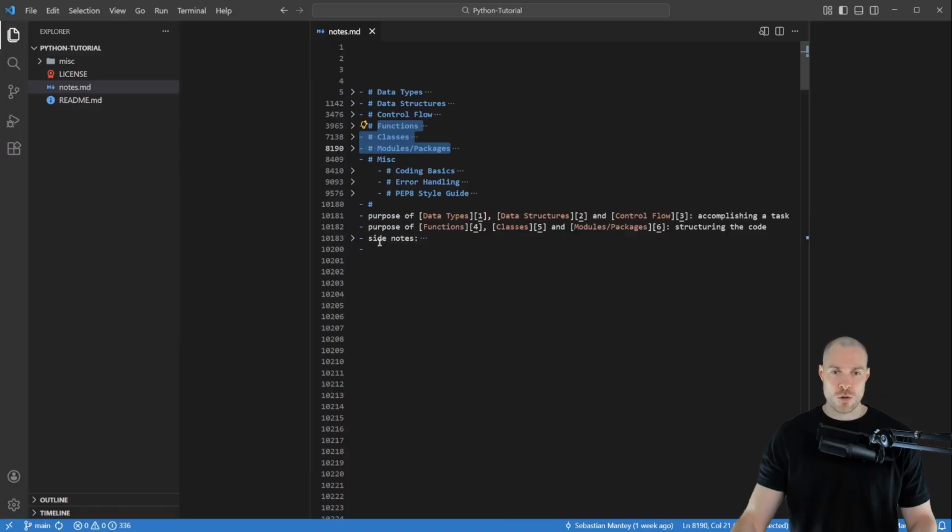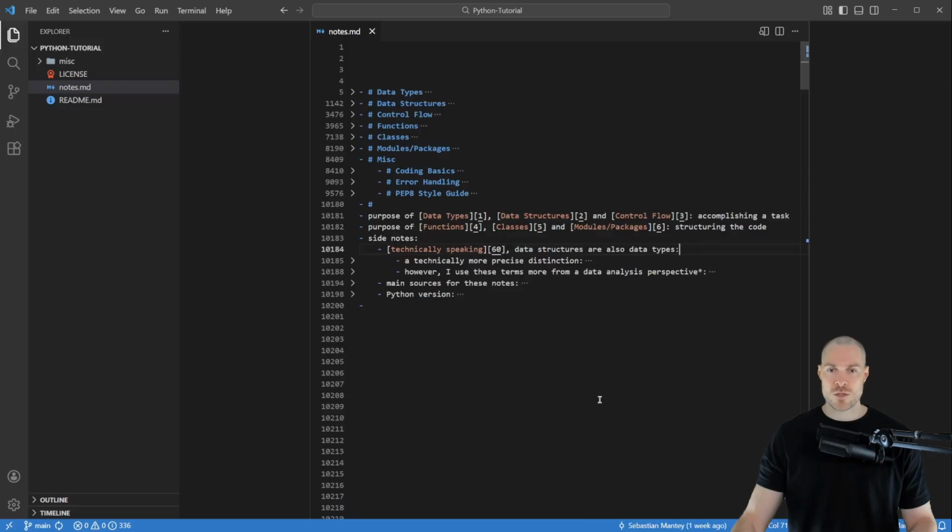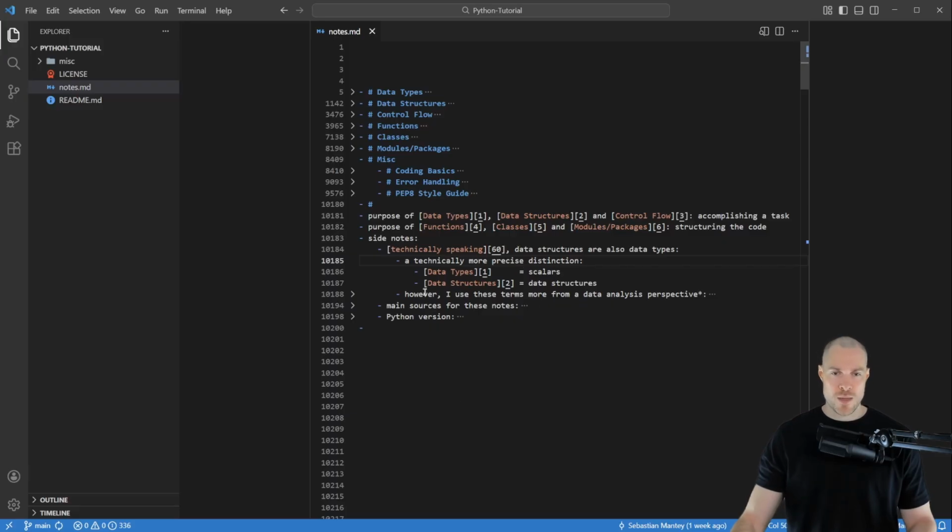So now let's go over these side notes here. And the first one states that technically speaking, data structures are also data types. So those data structures here, they are actually also data types. So a technically more precise distinction would be to say that these data types here are scalars. However, I use these terms more from a data analysis perspective rather than a computer science perspective.